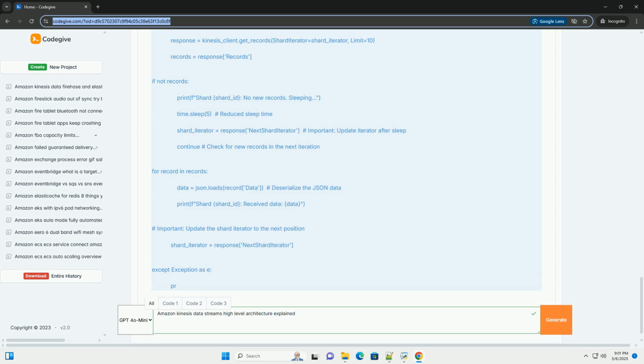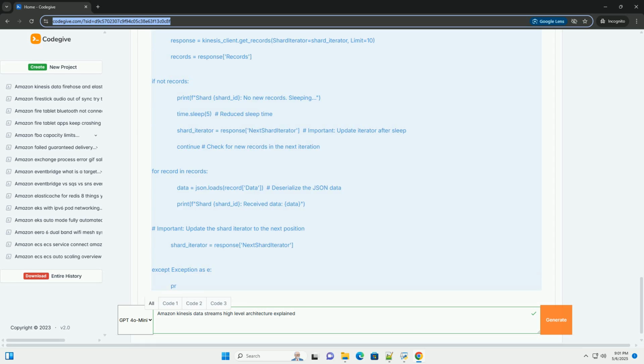9. Monitoring and scaling. CloudWatch metrics: Kinesis data streams provides a variety of CloudWatch metrics that you can use to monitor the performance and health of your streams, such as IncomingBytes, the rate of incoming bytes. OutgoingBytes, the rate of outgoing bytes. PutRecord.Success, the number of successful PutRecord operations. PutRecords.ThrottledRecords, the number of PutRecord operations that were throttled.